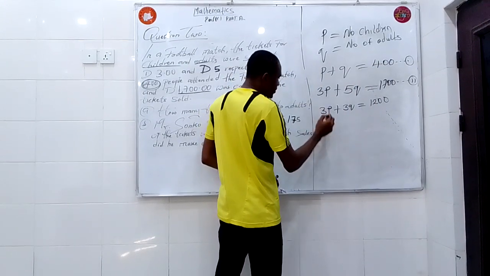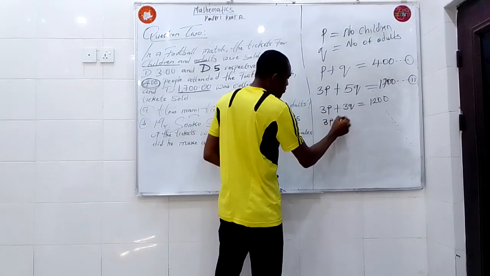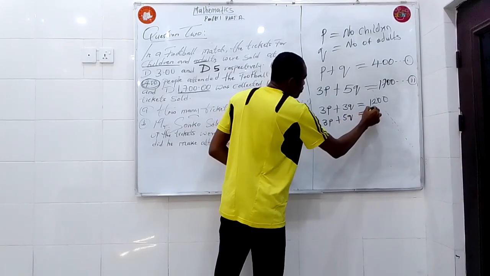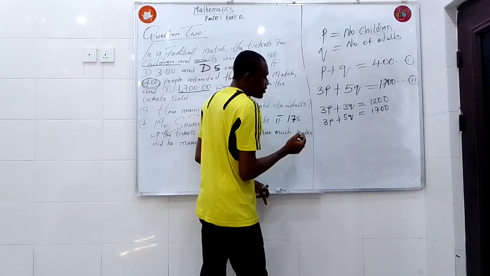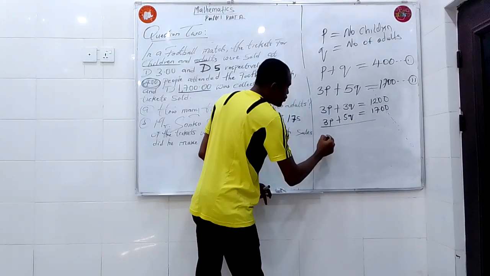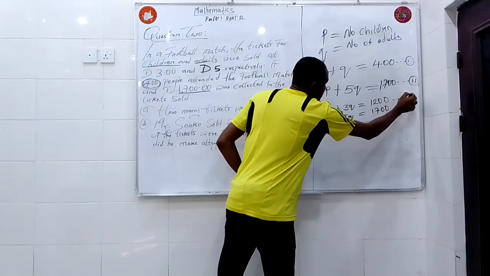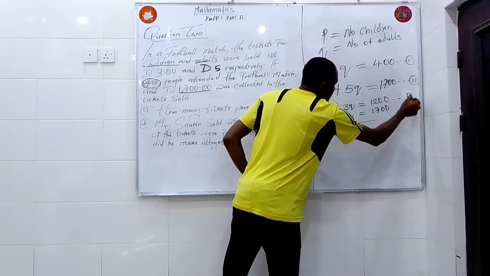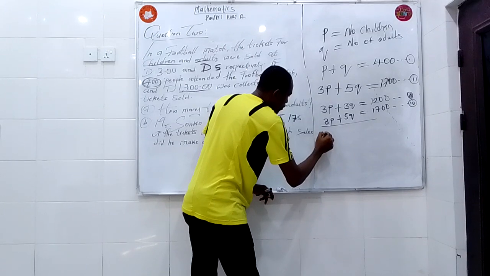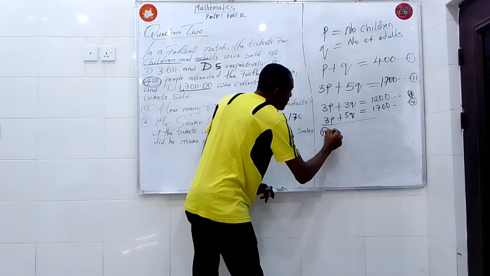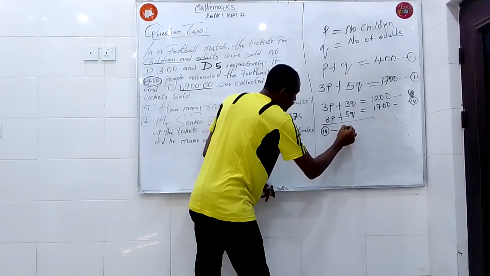Multiply this one by 1, you still have 3P plus 5Q equal to 1,700. This is our equation 3, and this becomes our equation 4. We subtract equation 3 from equation 4.